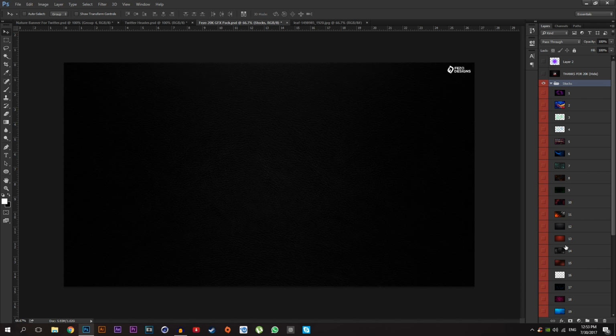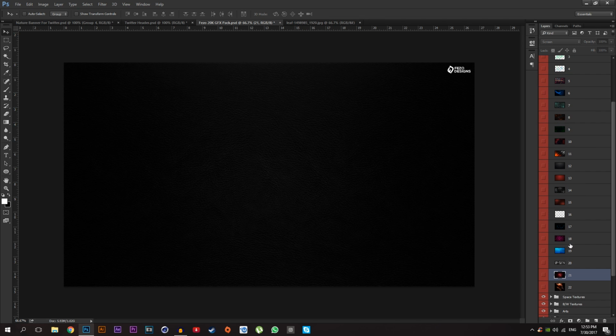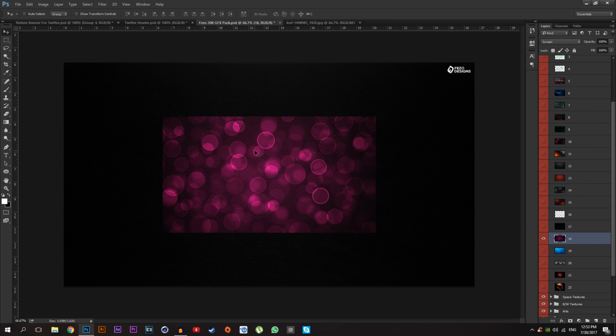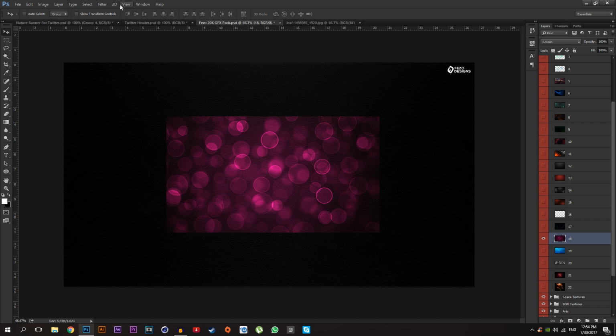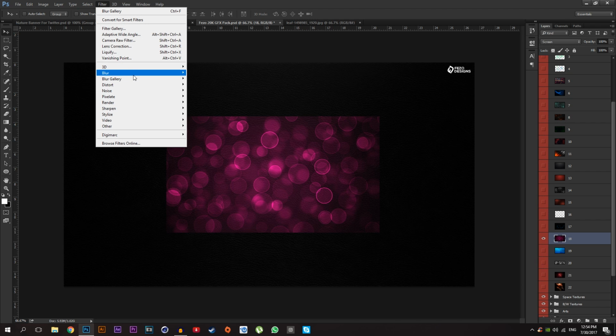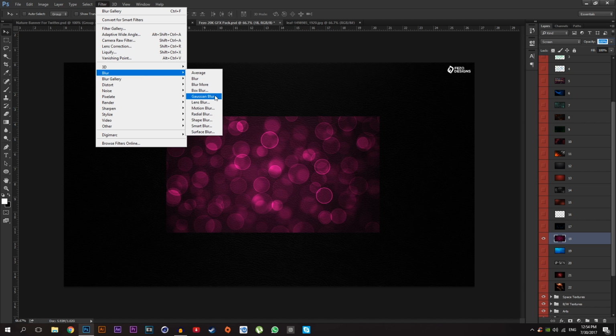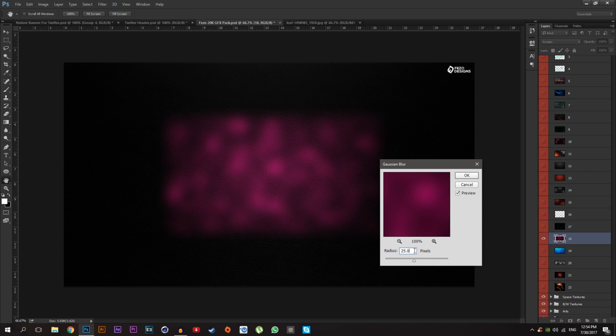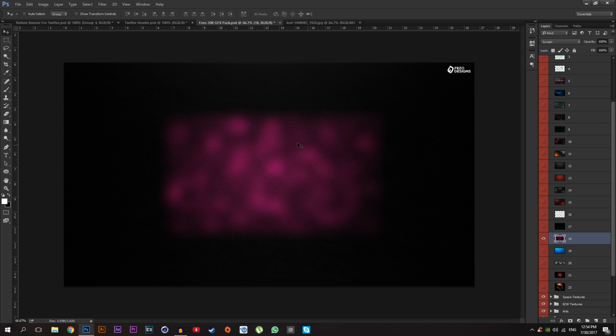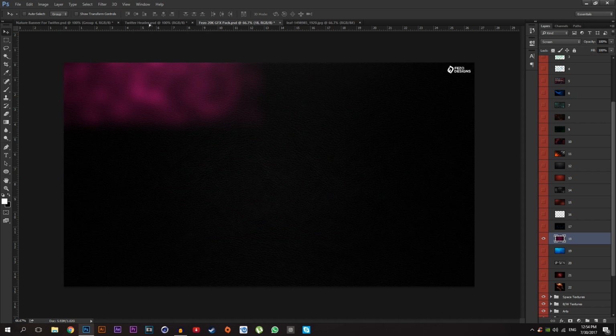Just open that and select this stock, then go to filter, blur gallery, field blur, and not the field blur, you can go to Gaussian blur if you want, and change the radius 22 or 25 pixel, and click OK, and drag it into your Twitter header